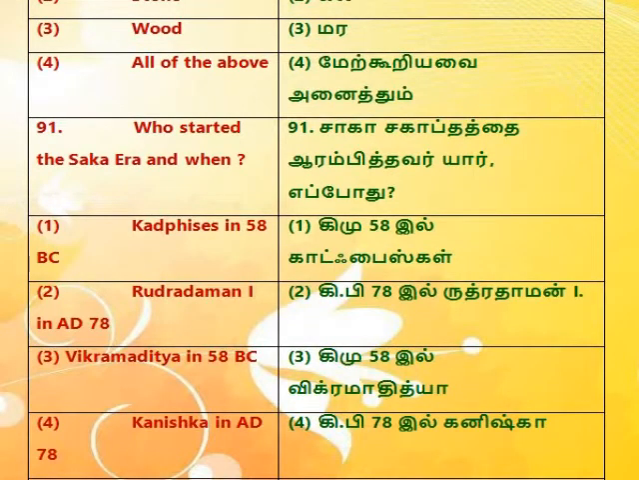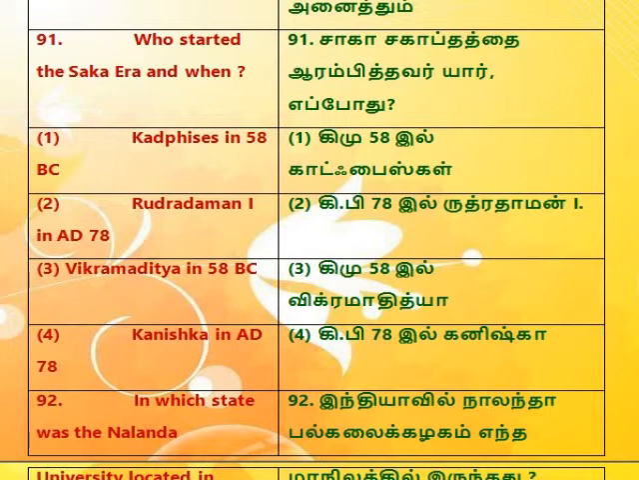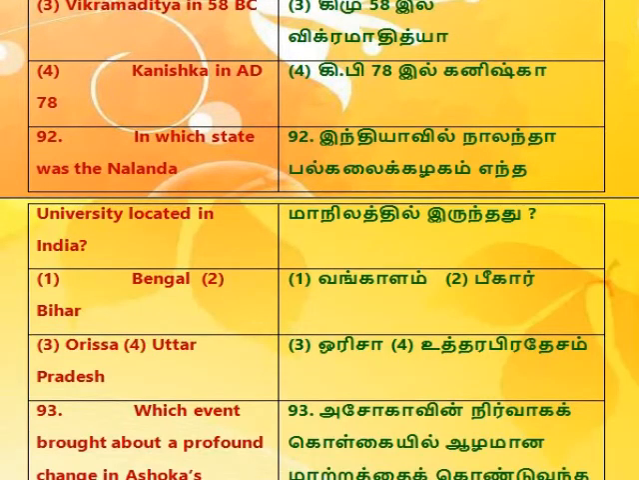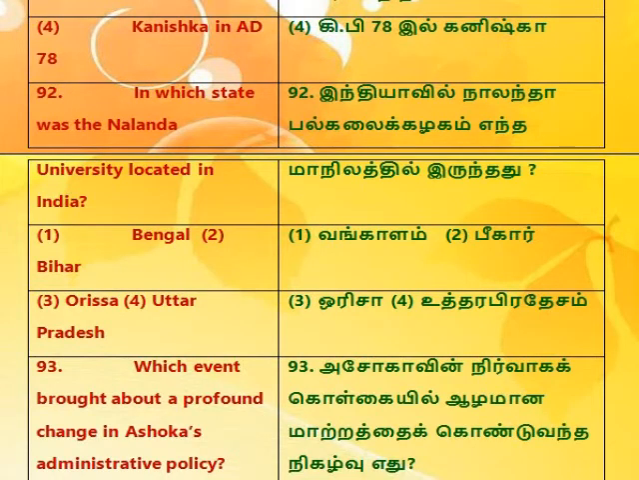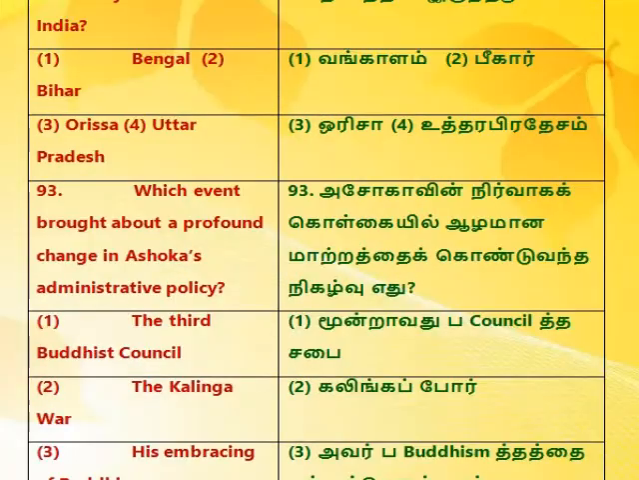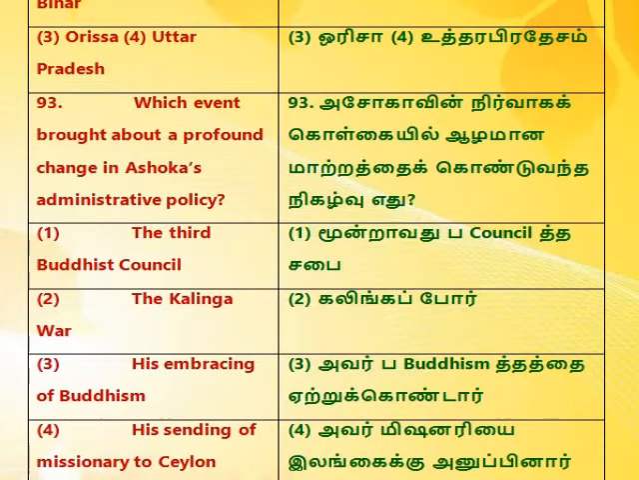91. Who started the Saka era and when? 1. Kadphises in 58 BC. 2. Rudradaman in AD 78. 3. Vikramaditya in 58 BC. 4. Kanishka in AD 78. 92. In which state was the Nalanda University located in India? 1. Bengal, 2. Bihar, 3. Orissa, 4. Uttar Pradesh. 93. Which event brought about a profound change in Ashoka's administrative policy?